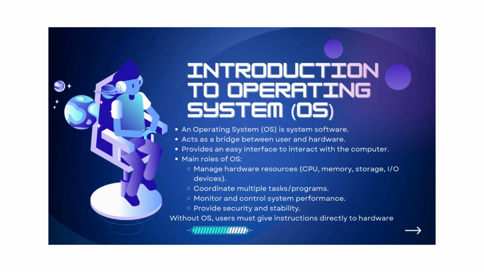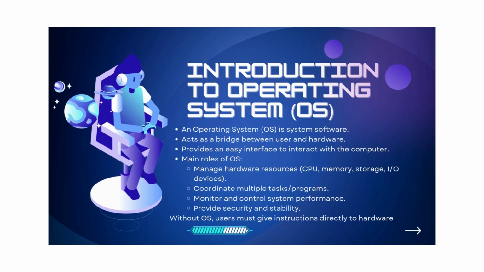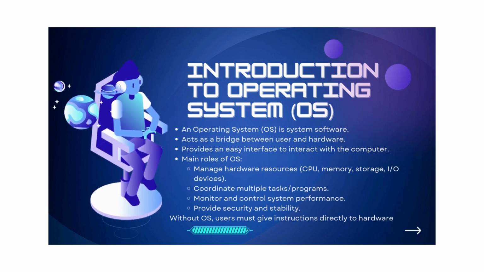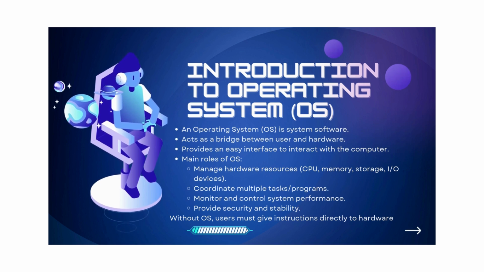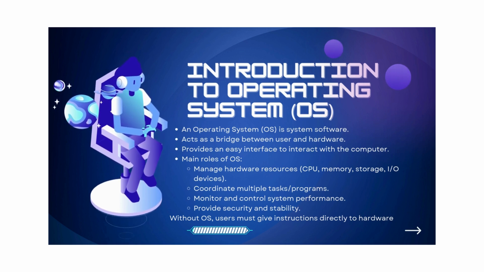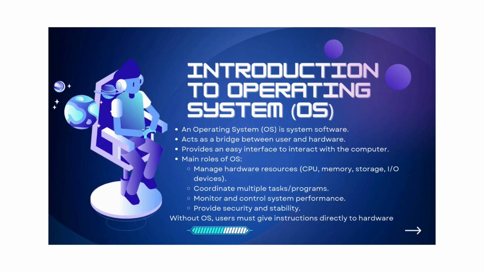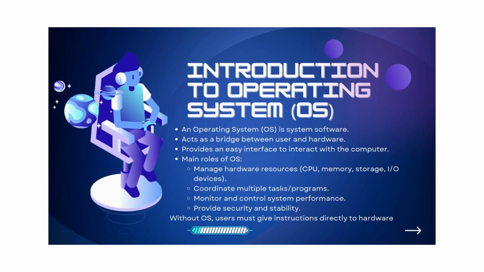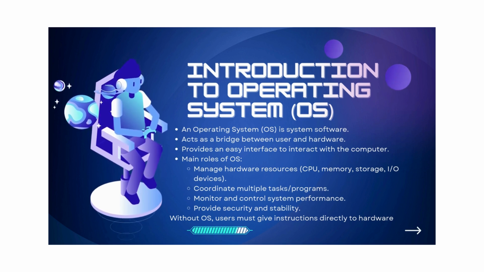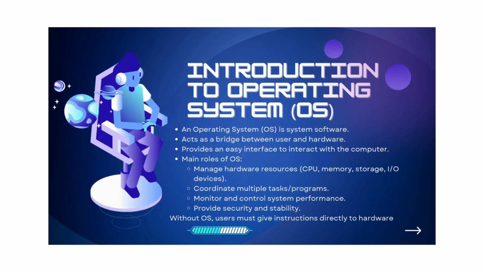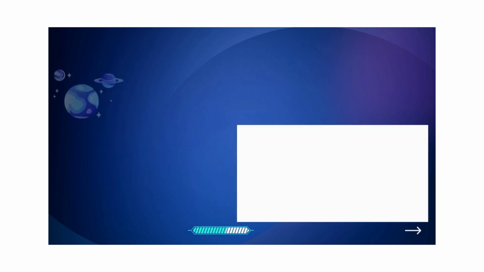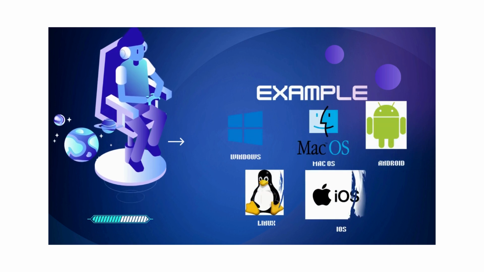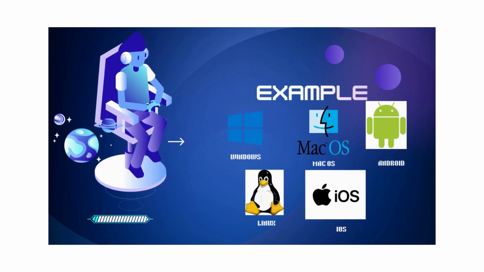The main roles of an OS are to manage hardware resources such as CPU, memory, storage, and I/O devices, coordinate multiple tasks and programs, monitor and control system performance, and provide security and stability. Without an OS, users must give instructions directly to hardware. For example, Windows, Mac OS, Android, Linux, iOS.